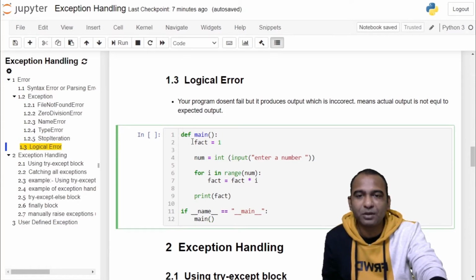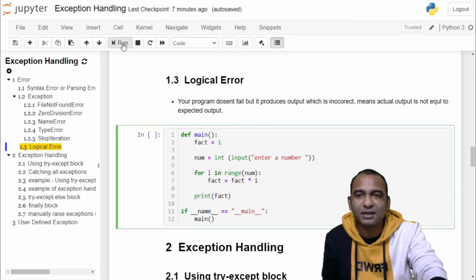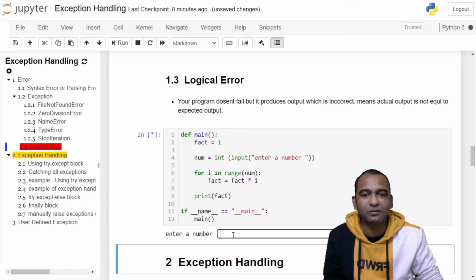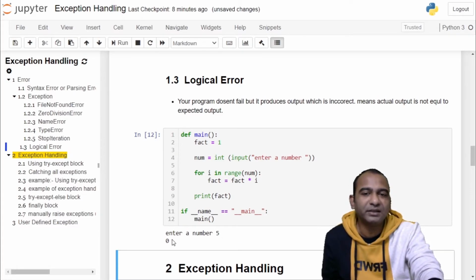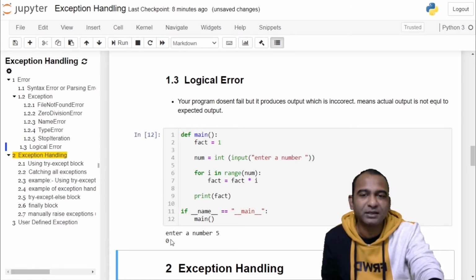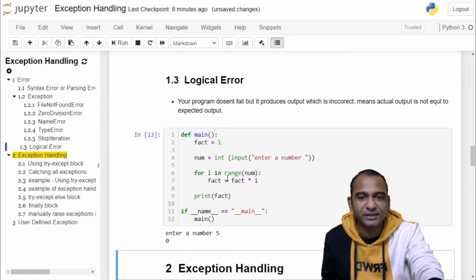Here we have a program for printing the factorial of a number. Click on the cell and run the cell. If we provide input to this program, suppose we want to find the factorial of 5, the output is 0. Meaning it is running incorrectly. It does not have any syntactical error. It hasn't thrown any exception, but still it is producing incorrect output. Meaning it contains a logical error. What is the logical error here?